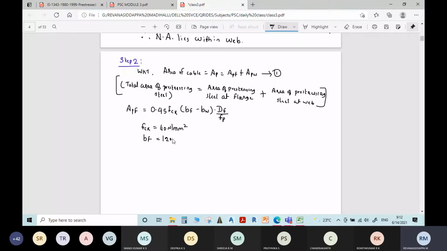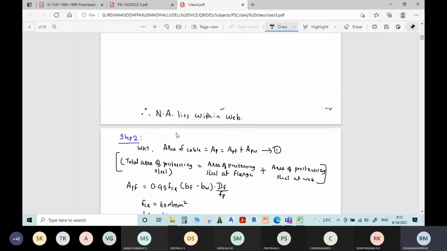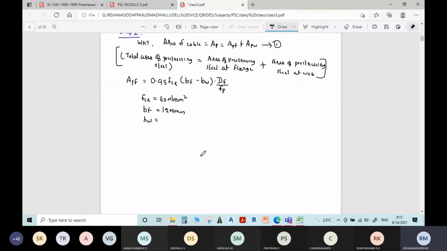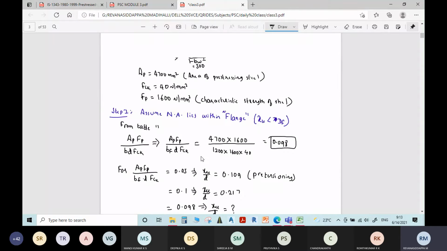Then width of web BW is equal to 300 mm. Then depth of flange is equal to 150 mm.